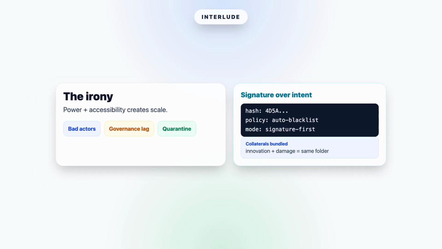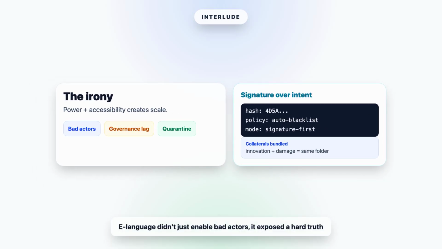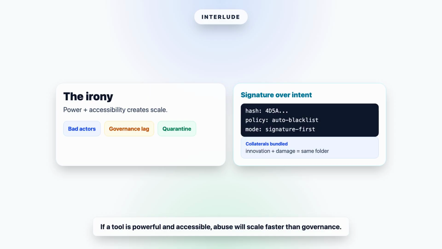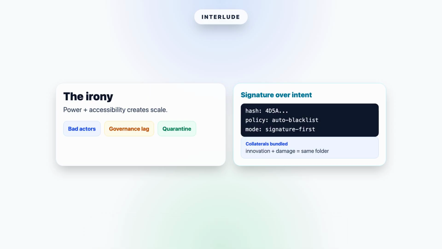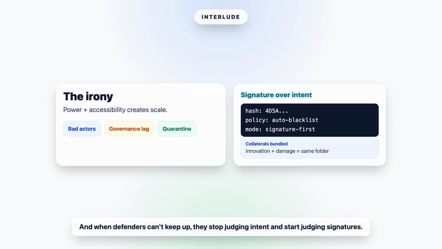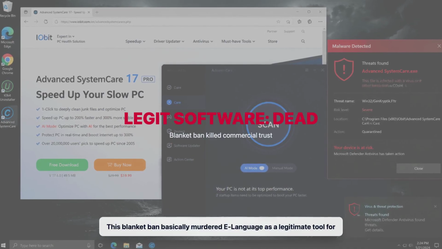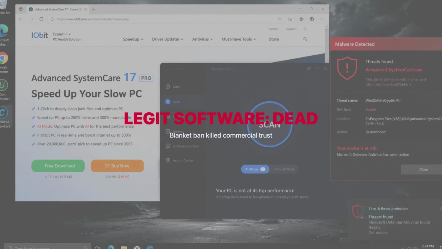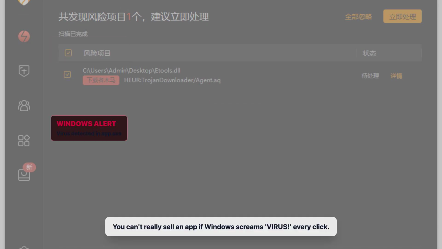Here's the irony. E-language didn't just enable bad actors, it exposed a hard truth about software ecosystems. If a tool is powerful and accessible, abuse will scale faster than governance. And when defenders can't keep up, they stop judging intent and start judging signatures. That's when innovation and collateral damage get bundled into the same quarantine folder. This blanket ban basically murdered E-language as a legitimate tool for commercial software. You can't really sell an app if Windows screams virus every time a customer clicks it.